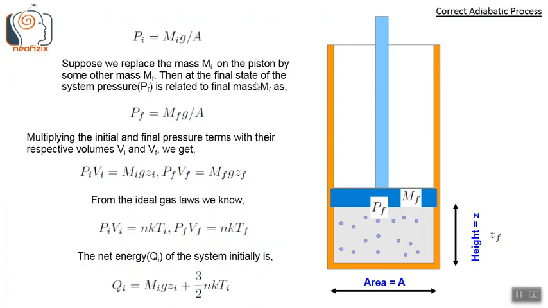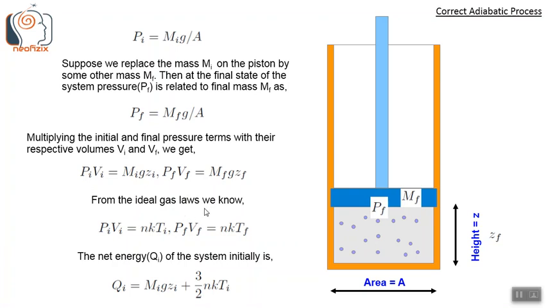Then at the final state of the system, pressure P_f is related to the final mass m_f as P_f equals m_f g divided by A, which is the same kind of relationship that we saw in the initial state, P_i equals m_i g by A. Multiplying the initial and final pressure terms with the respective volumes, V_i, the initial state volume, and V_f, the final state volume, we get P_i V_i equals m_i g Z_i and P_f V_f equals m_f g Z_f.